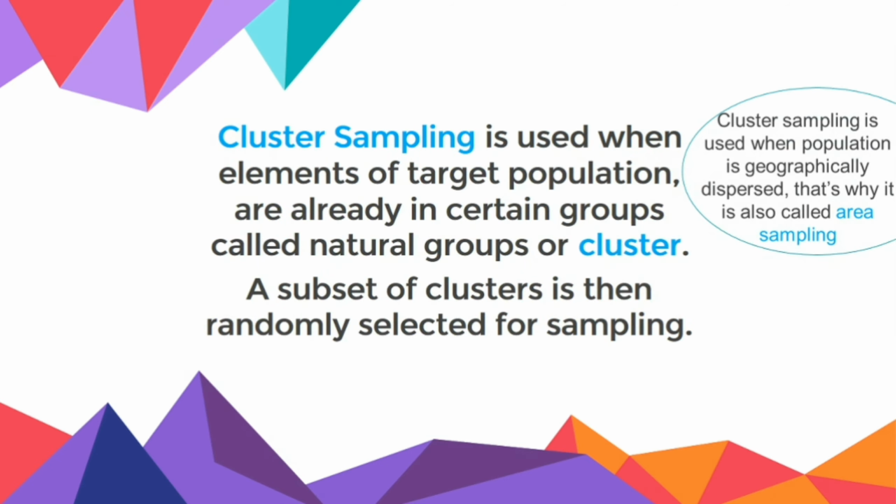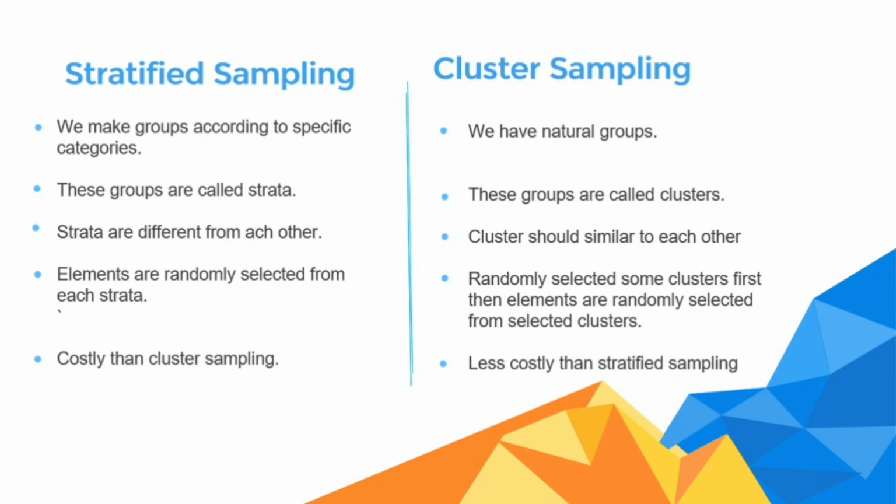Now let's take a quick look at the difference between stratified sampling and cluster sampling. In stratified sampling, we make groups according to specific categories, whereas in cluster sampling we have natural groups. These groups are called strata in stratified sampling and clusters in cluster sampling. Unlike stratified sampling where strata are different from each other, clusters should be similar to each other. Elements are randomly selected from each stratum, whereas in cluster sampling we need to select some clusters randomly first.